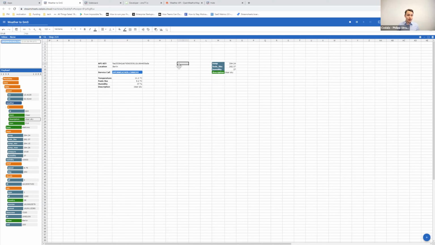So what's happening right now, right here, is that we're already calling another service that is now automatically, every second, checking what the location is that we have in here and then retrieving the data. So we can now play around with that. Let's check out what the weather is in London. So it's a little bit warmer, 13 degrees.